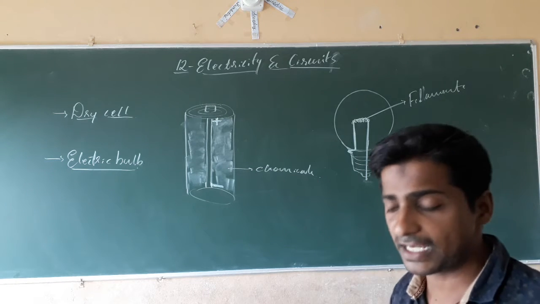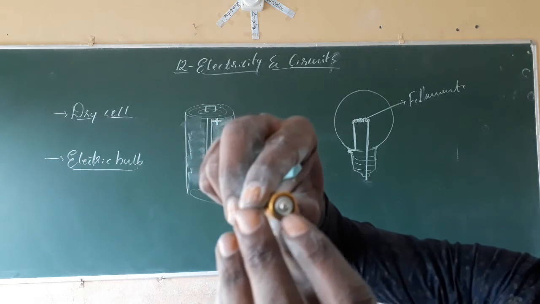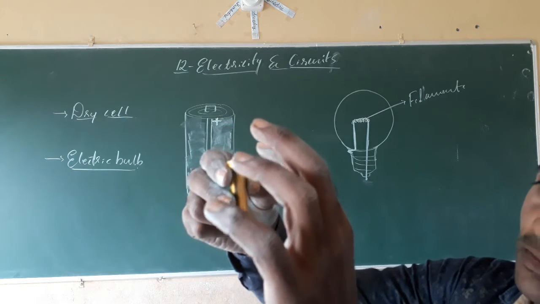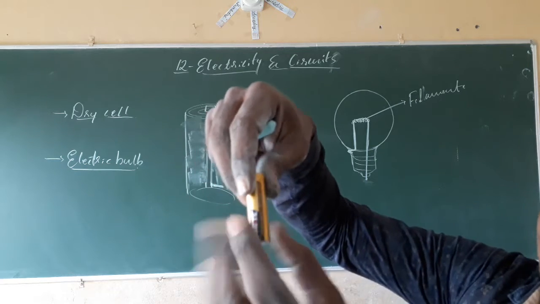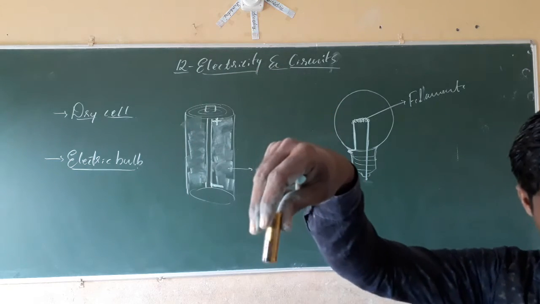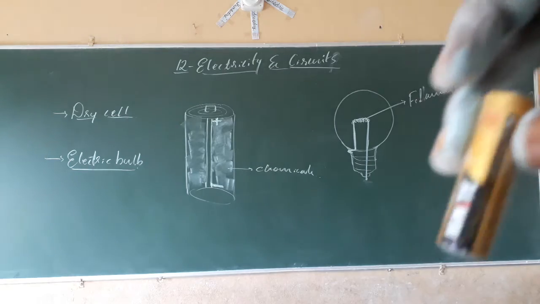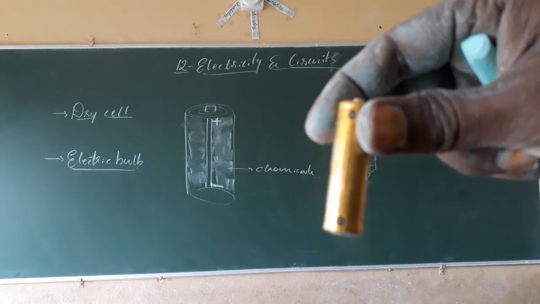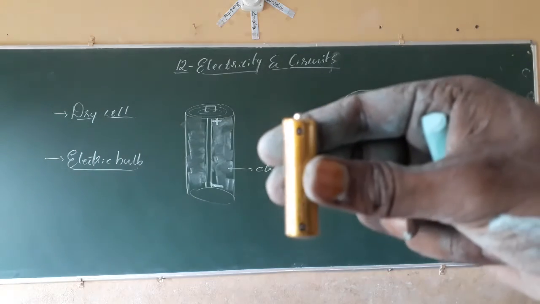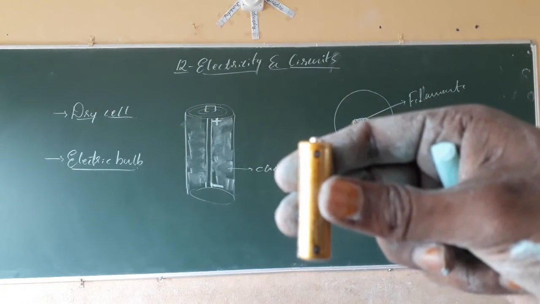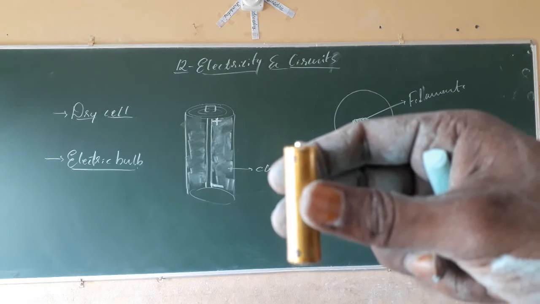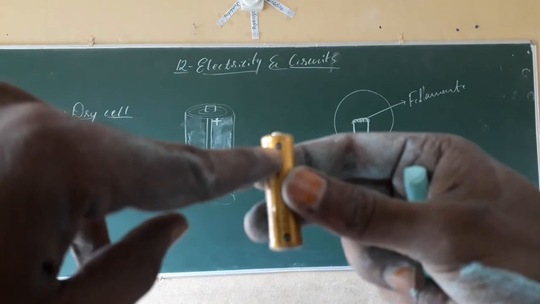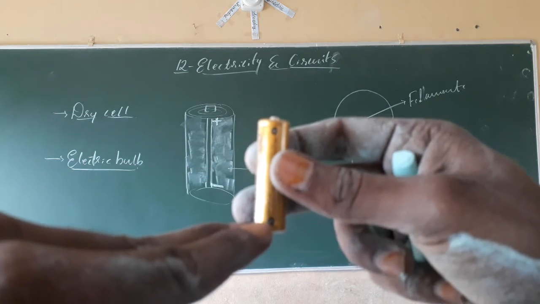In the case of the dry cell, we will see a metallic cap and a metallic disc or plate at the top and bottom, wrapped with a metallic layer. Next, dear students, when we see the dry cell, we will see two ends. One is the positive end at the top. At the bottom, we will see the negative end.